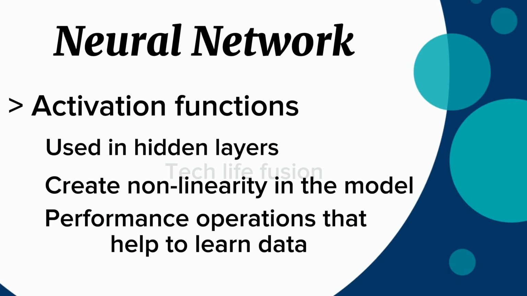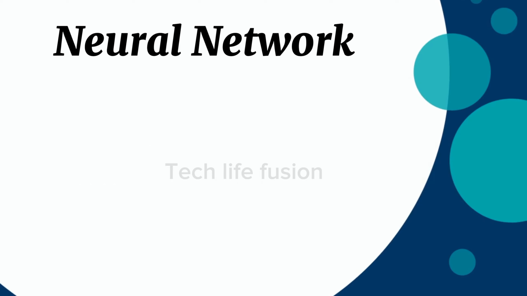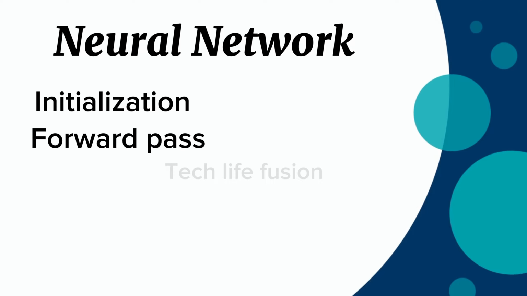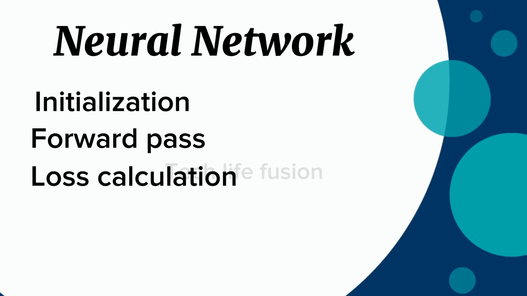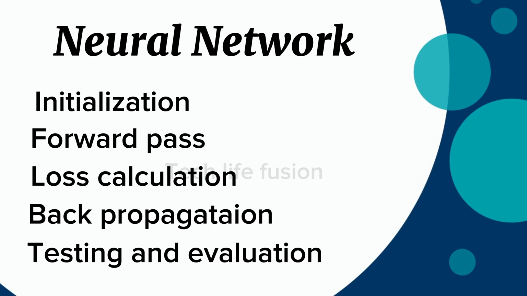For any machine learning model, you have to train it on some data. I've discussed earlier the features of data. And there are some steps we need to follow, especially for the neural network, that are listed below: initialization, forward pass, loss calculation, backpropagation, and finally testing and evaluation. So let's explore these one by one.